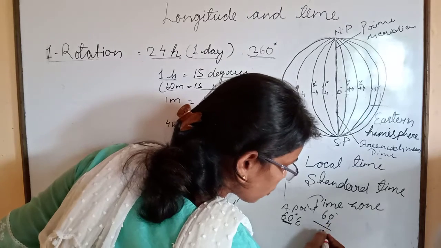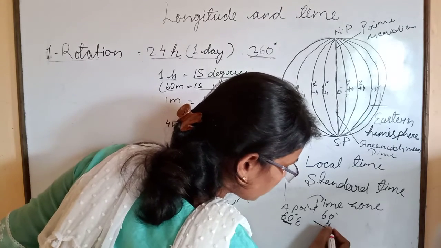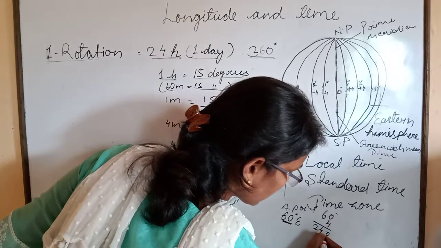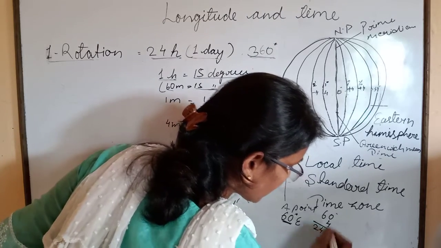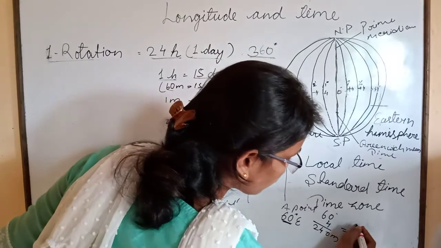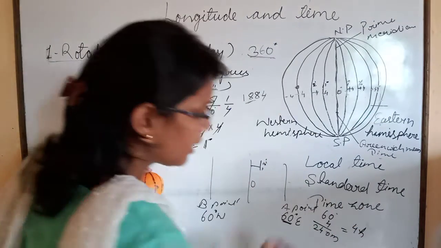So what will come? 240. That is minutes. Now convert it into hours. It will be 4 hours.